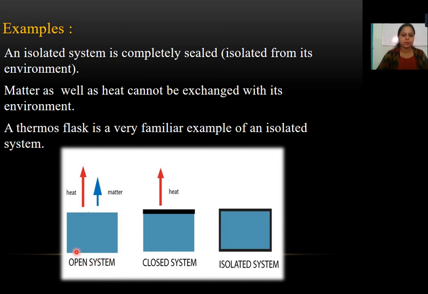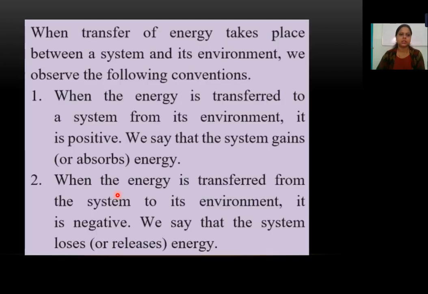Now see, in an open system there is heat and there is matter. In this diagram you will get the idea about open system, closed system, isolated system. Isolated means there is no exchange of heat and matter. In a closed system there is exchange of heat, not matter. But in an open system both heat and matter get exchanged with the surroundings. So it is about the thermodynamic systems and their categorization.